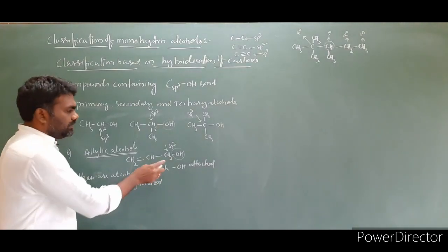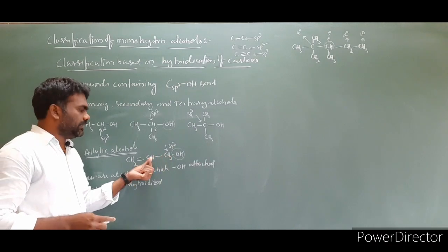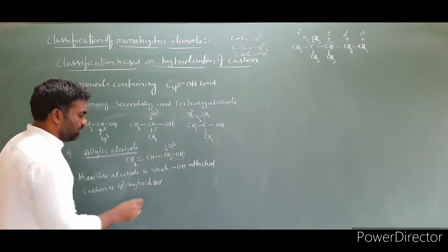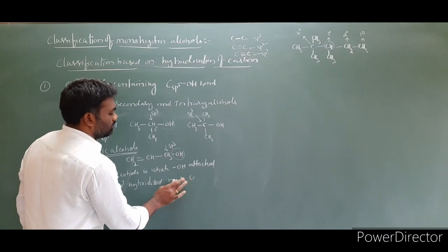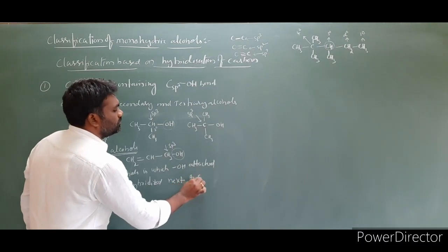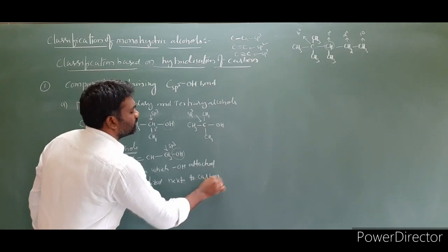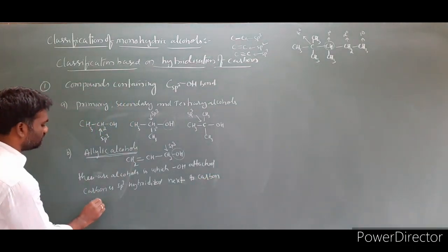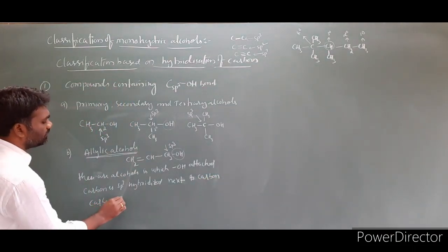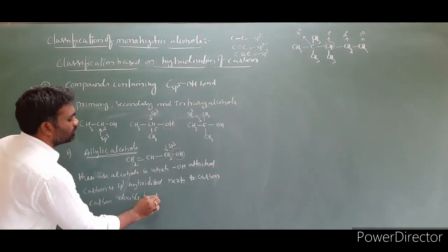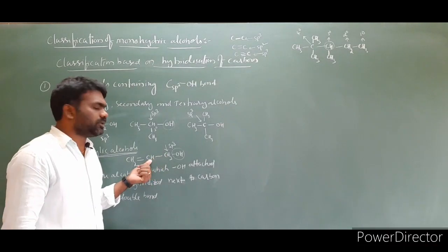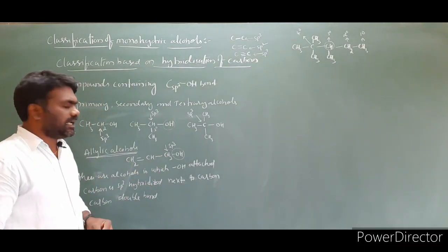This sp3 hybridized carbon is present next to a carbon-carbon double bond, next to an sp2 hybridized carbon. So this is an allylic alcohol.